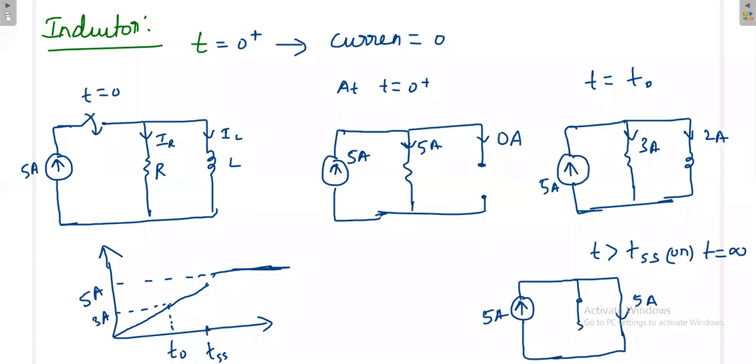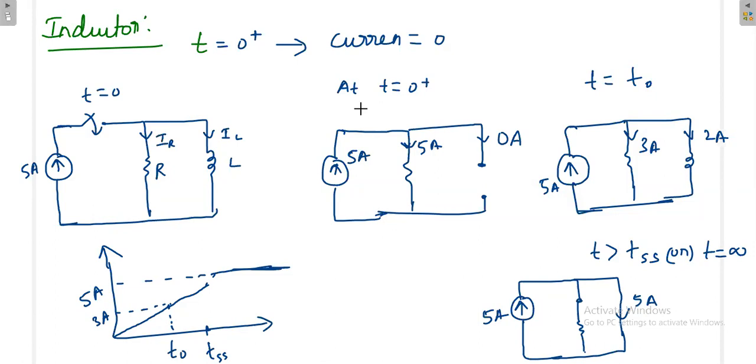Even though the resistor is there, the entire 5 ampere is flowing through the inductor. That means if you are having more than one branch, and the entire current is flowing through one branch, then that branch we call a short circuit. That means at t is equal to infinite, that is at steady state, the inductor acts as a short circuit.